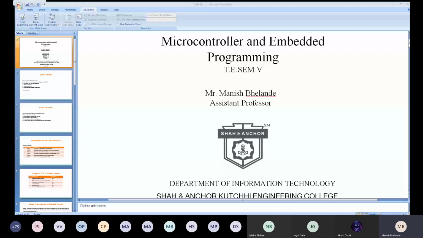Now, is it visible now? No, sir, it is still not full screen. It's showing your PowerPoint application, but it's not full screen. Okay, because here I have already started with F and start with this one.